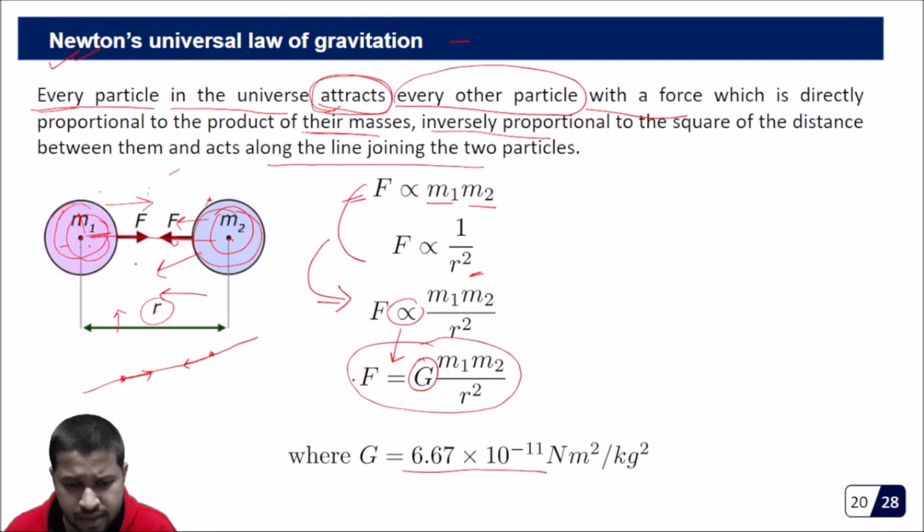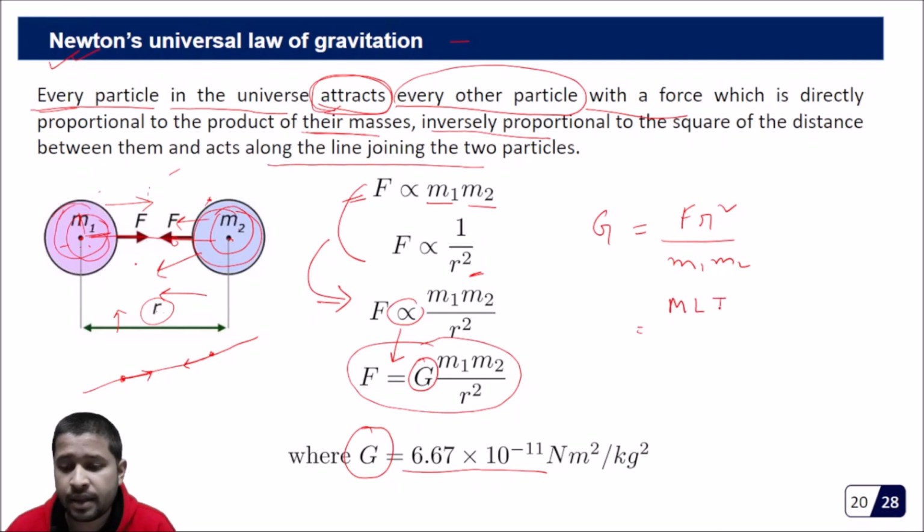Now sometimes you get a question about what is the dimension of this G. We know that G is equal to F r squared divided by m1 m2. So we know the dimension of force: force is M L T to the power minus 2. Then the dimension of r is length, so L squared, divided by M squared.